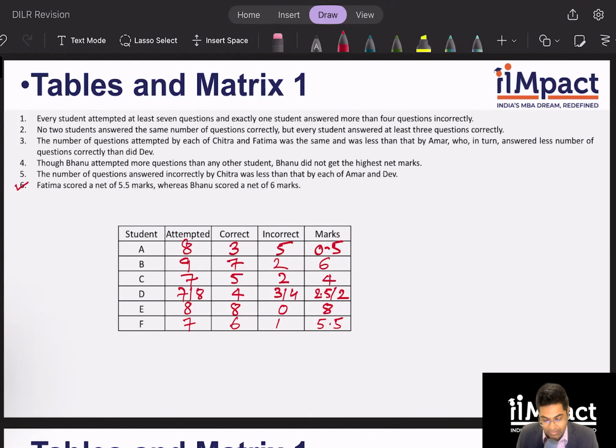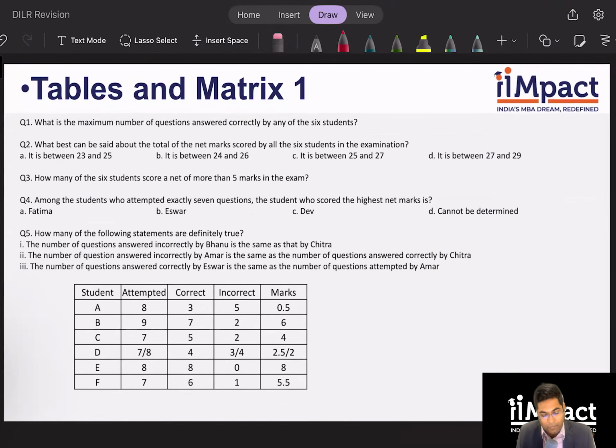All right. Let's quickly answer the questions. What is the maximum number of questions answered correctly by any of the 6 students? 8. 8 on 8. Yes. What best can be said about the total marks of the net marks scored by all the 6 students? So it will be a 6 and a 10, which is 16, 24, 26, or 26 and a half. So it will be this. How many of the 6 students score a net of 5 marks or more than 5 marks in the exam? So it's 1, 2, and 3.